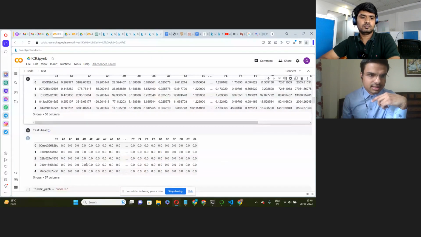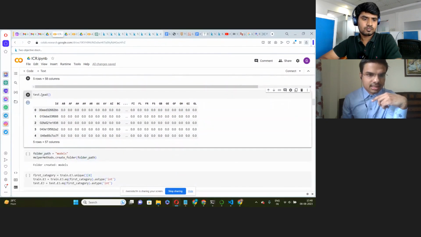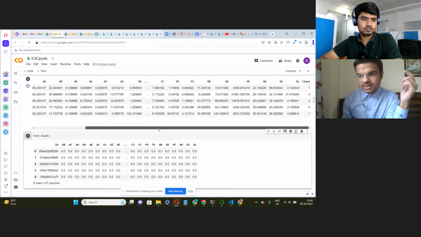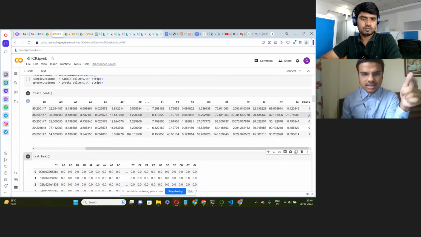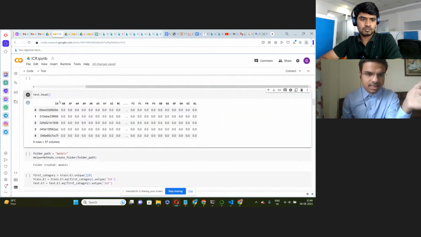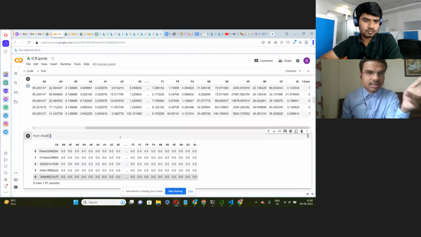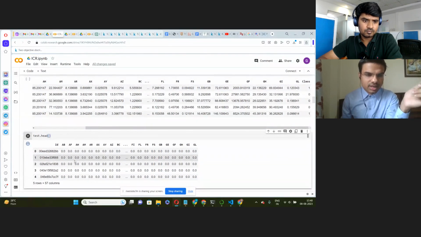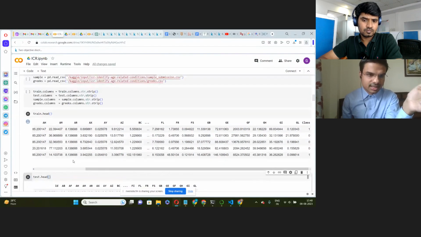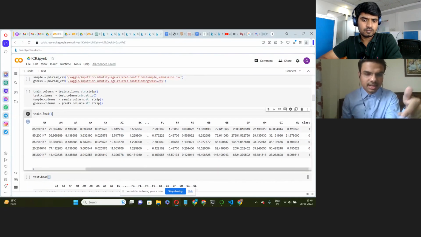And this is the train dataset. In this train dataset, there are labels like 1 and 0. 1 is if the person has the disease, and 0 if the person does not have the disease. But the test dataset does not contain any label, so we have to classify this test table. Currently, the test data that is provided has all the features as 0, so we cannot use this for classification. So what we will do is use the train dataset, split it into train and test, and then perform the classification on that.